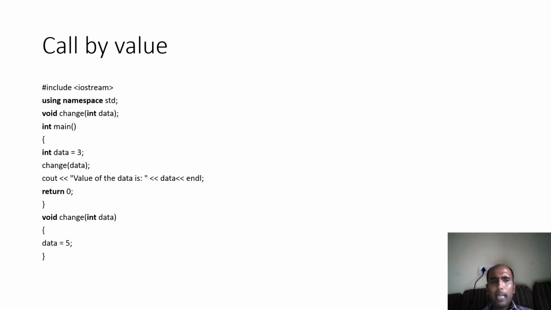Call by value, I do not need to discuss too much about it. You are passing just data inside a change function, and in the change function you are changing the value data equals 5. It will not reflect in the cout statement because you have changed it inside the method. So by default, the call by value concept is used.